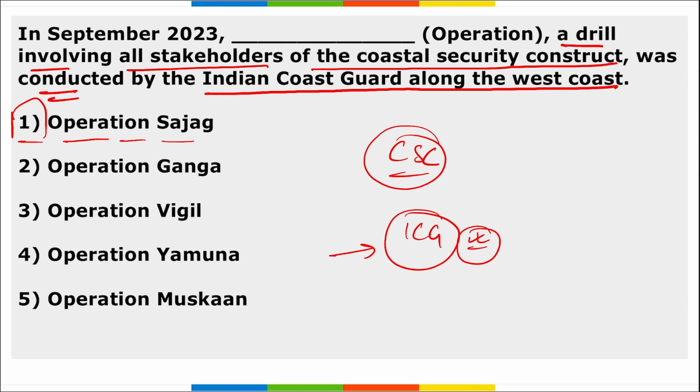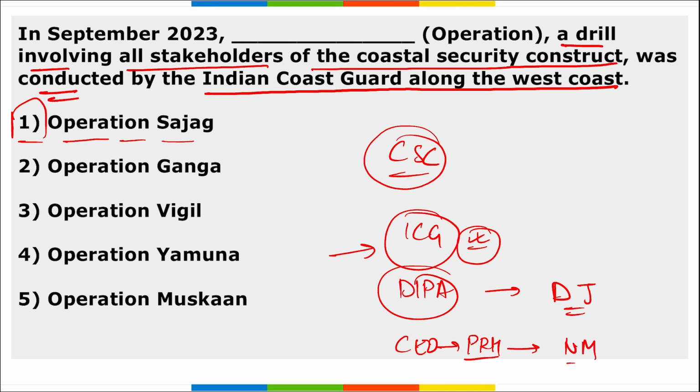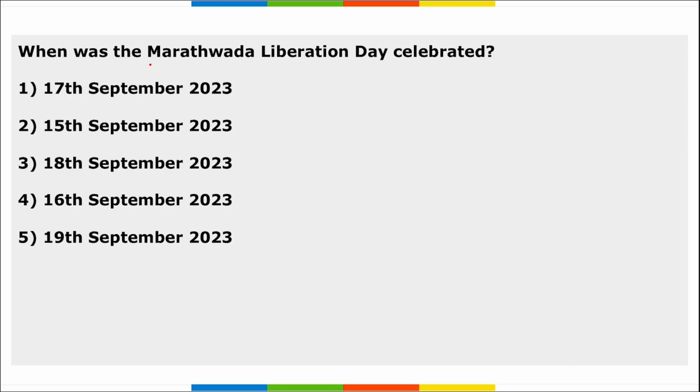Apart from this, who has been appointed as the chairman of DIPA, that is your Digital Infrastructure Providers Association? He will be Dhananjay Joshi. And who has been appointed as the CEO of Penguin Random House? Nihar Malviya.